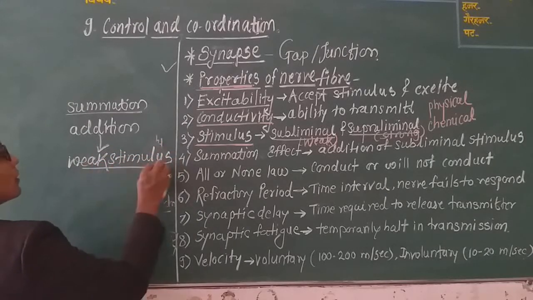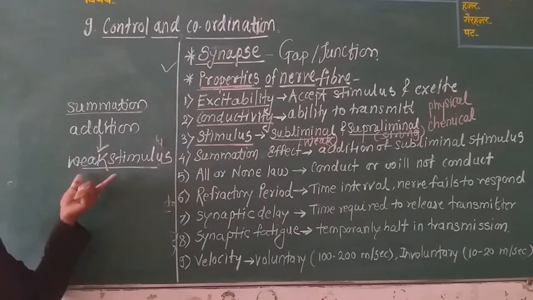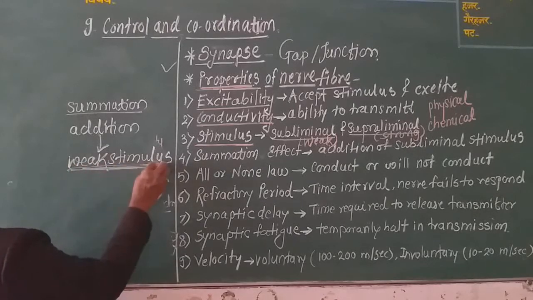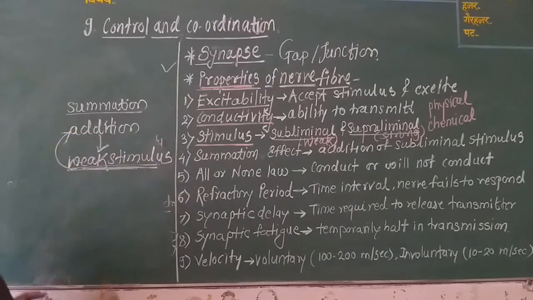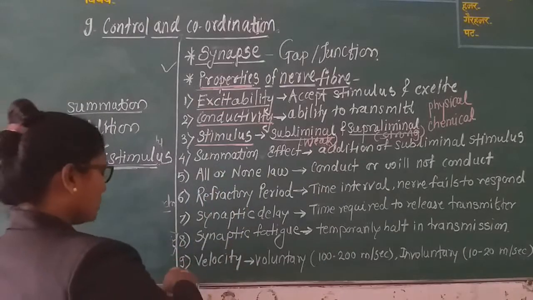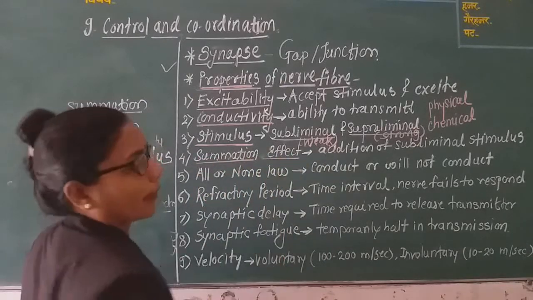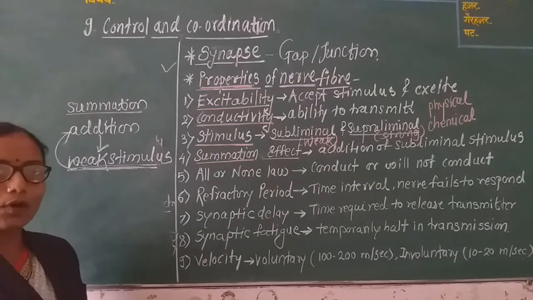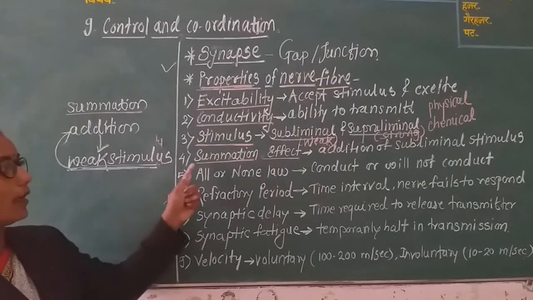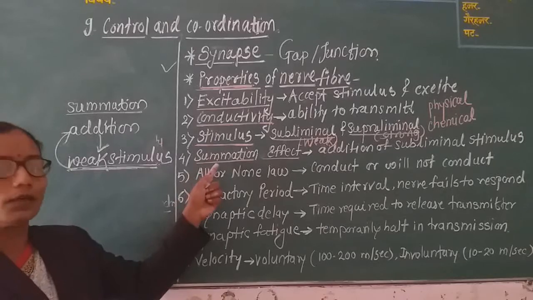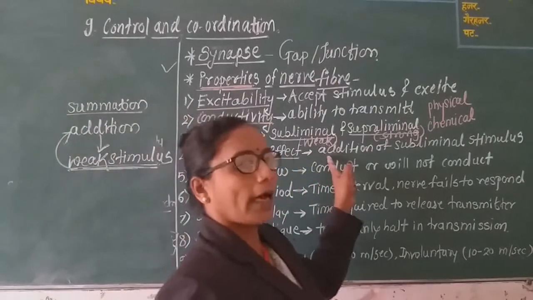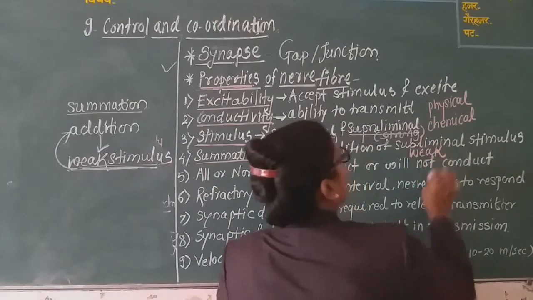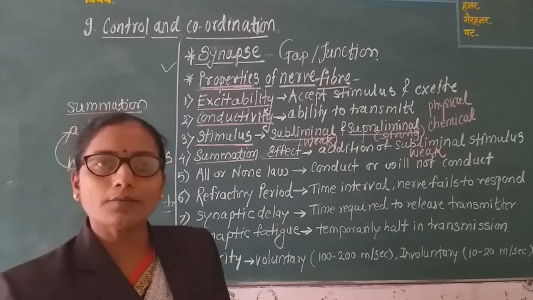When the stimulus is weak, what happens? The number of weak stimuli are added, and such weak stimuli show an addition effect, also called the summation effect. Means if the stimulus to the body is weak, a number of weak stimuli undergo summation, and after the summation they show the effect. Summation effect means addition of subliminal stimulus. Subliminal means weak stimulus.